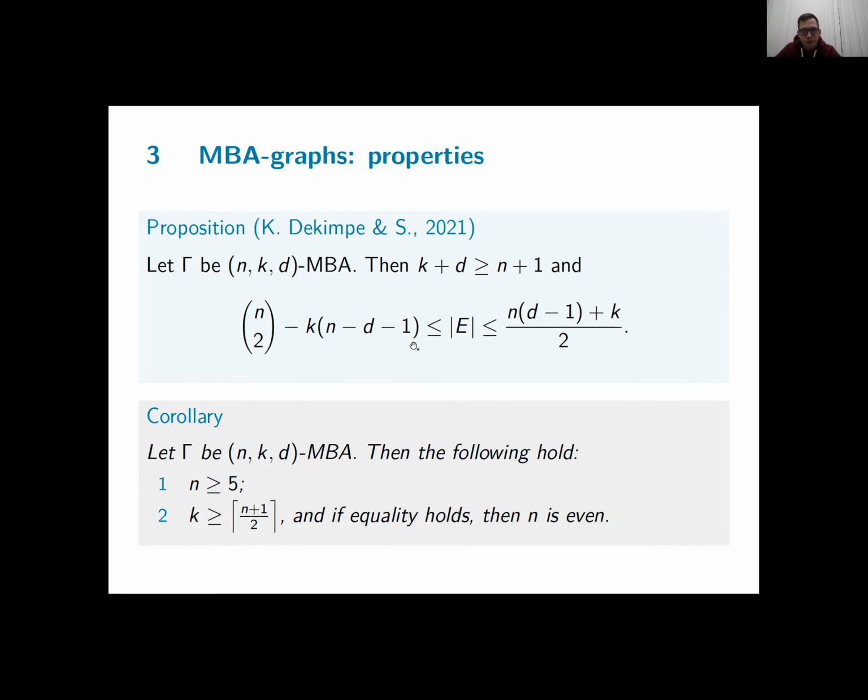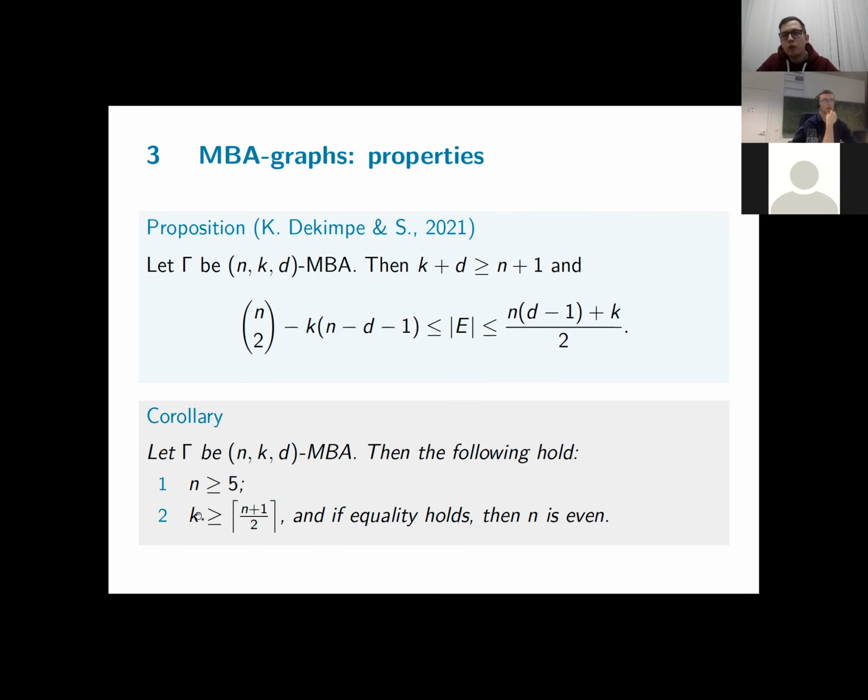And the second is an upper and a lower bound on the number of edges you have. And I used this to prove the following corollary, namely that an MBA graph, a max-biabelian graph, has, first of all, at least 5 vertices. And second of all, at least half of the vertices have maximal degree. So you have a lot of vertices of maximal degree in this case. And moreover, if equality holds, then you have an even number of vertices in total. But this bound on the number of edges.